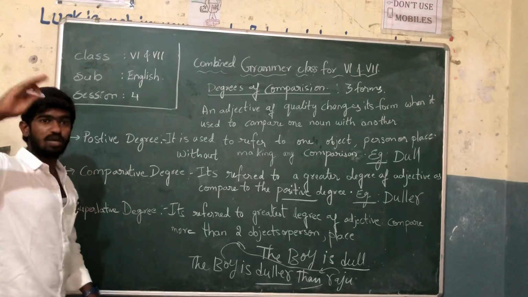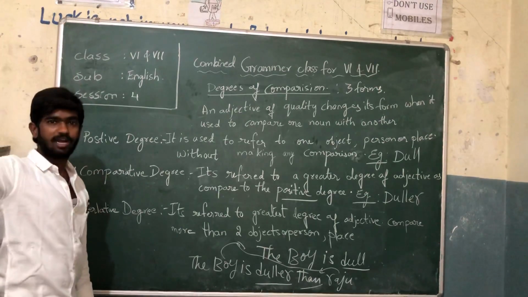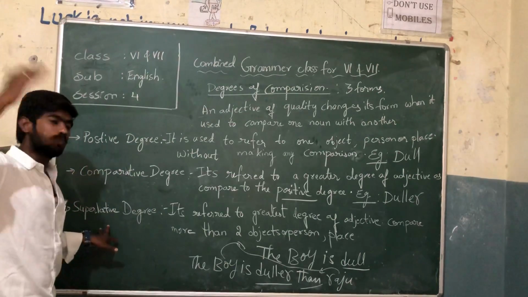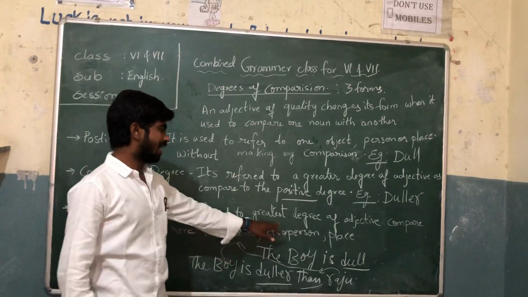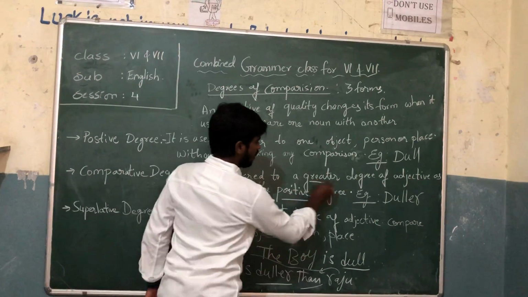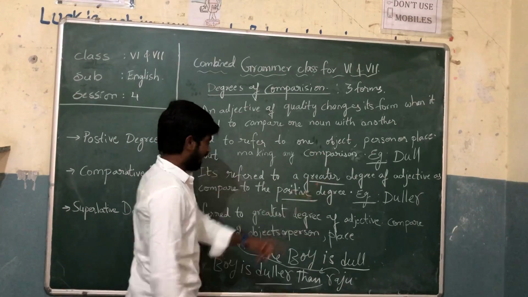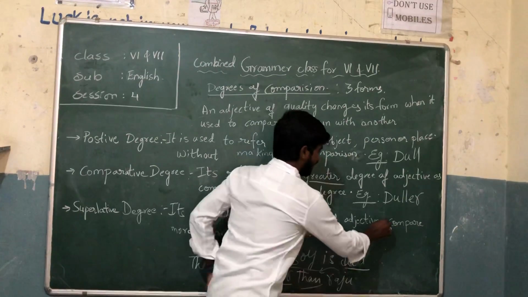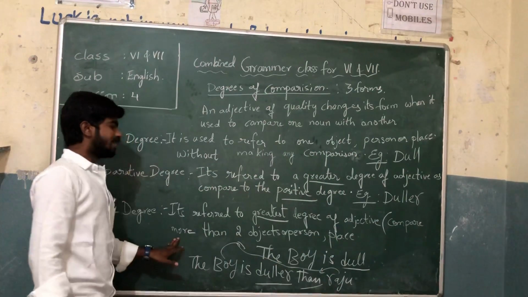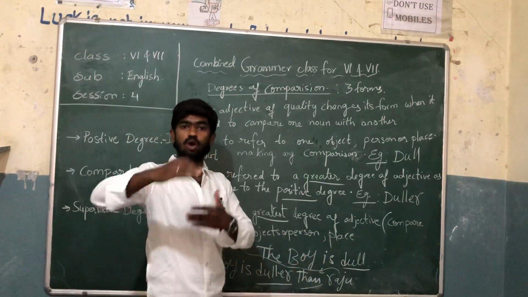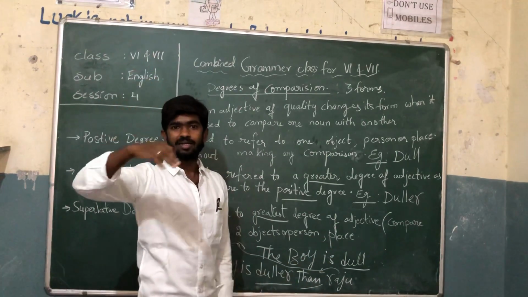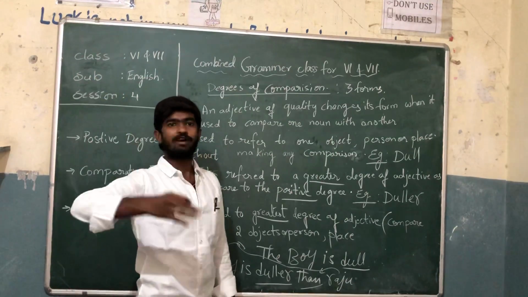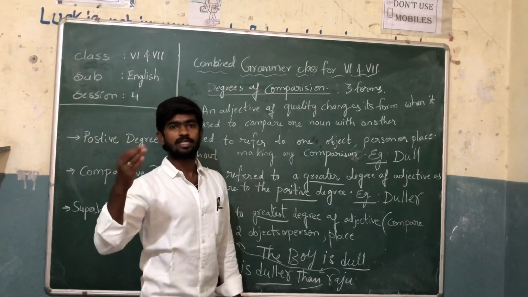Superlative degree. Highlighting the person or the quality with more than two. Superlative means it is comparing more than two persons. Superlative degree means it refers to greatest. In the comparative we are saying greater, and here we are saying the greatest degree of the adjective, and it's comparing more than two objects, persons or places. Okay, not less than two. Only more than two. It only compares the quality of an object or person or place or thing more than two.